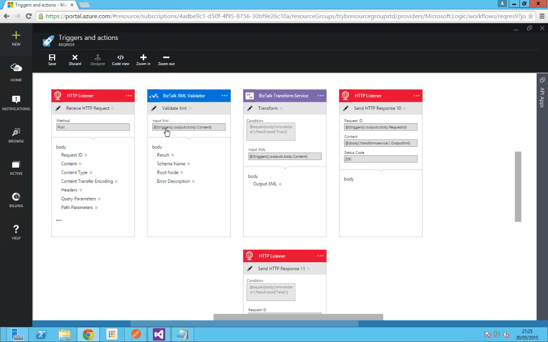The other one is based on the expression. While providing a condition on the expression, you can also restrict the positioning of the API app. Something like what we have used here in the BizTalk transform service and the HTTP service. In the condition we have said, if the result of the XML validator is true, execute this action. If it is false, execute this action. So for this to execute, it depends on the execution of the XML validator. Hence, these API apps position themselves after the XML validator.